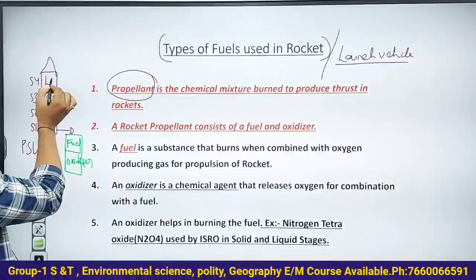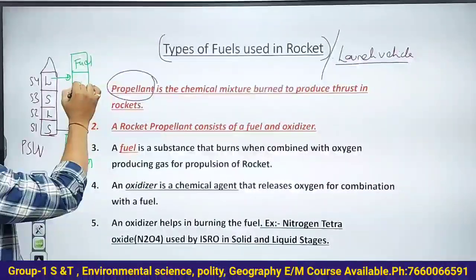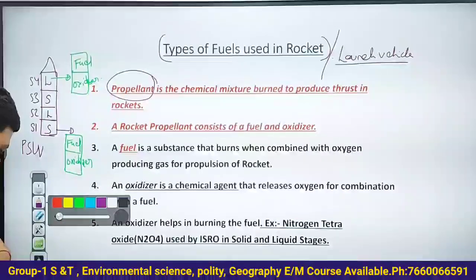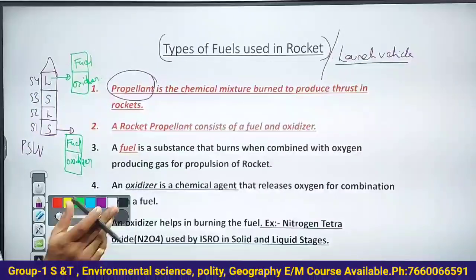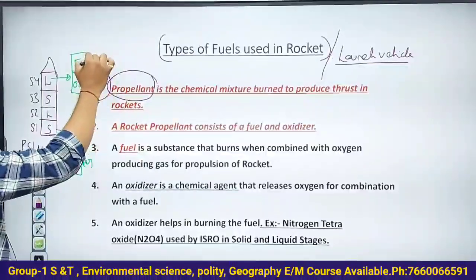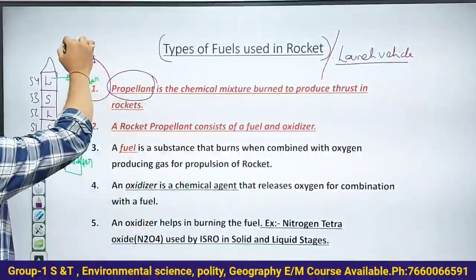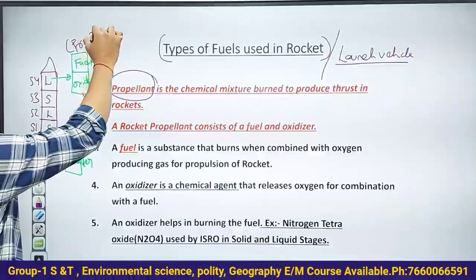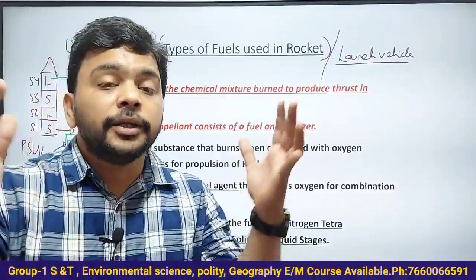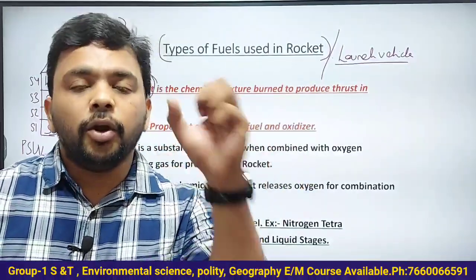In every stage, for example take stage 4, here also you have the two subdivisions, fuel chamber and oxidizer chamber. Understand this very clearly. The oxidizer is used to burn the fuel. Now this fuel and oxidizer together you call the propellant. The propellant is used to generate the forward push in the launch vehicle or rocket.